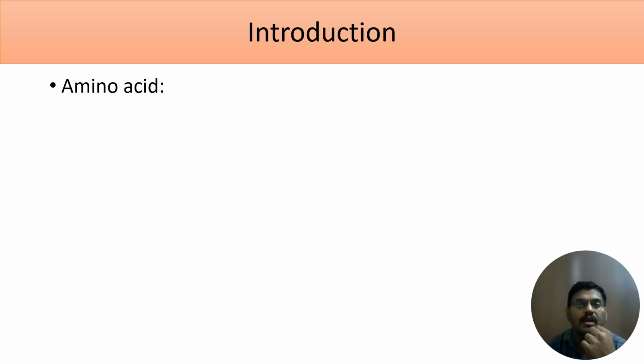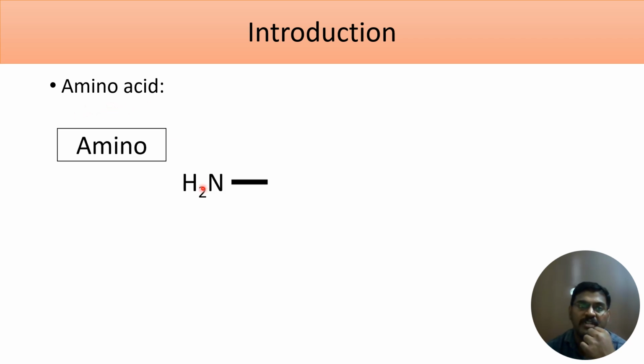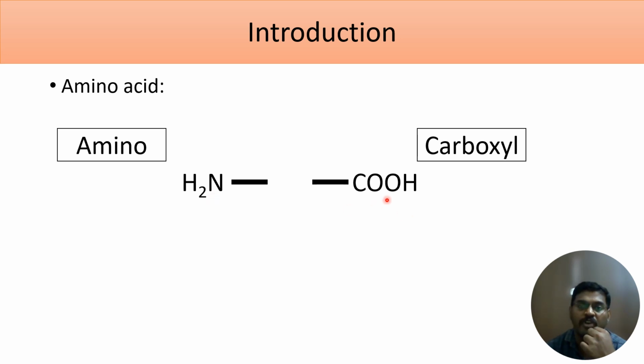Let's see the structure of amino acid. We can call a molecule an amino acid if it has an amino group and an acid group. So it should have an amino group, that is NH2, and an acid group, that is COOH. Remember in biochemistry, the first carbon to which the functional group is attached, we call that first carbon the alpha carbon. Here in amino acid, we have two functional groups, the amino group and the carboxylic acid group. These two functional groups are attached to a carbon, so we call this carbon the alpha carbon.